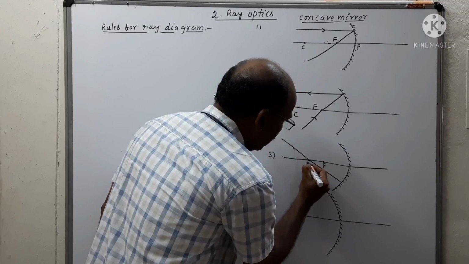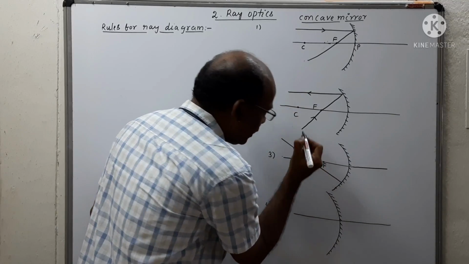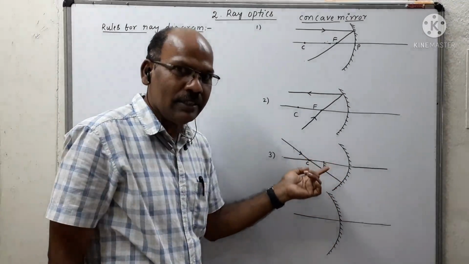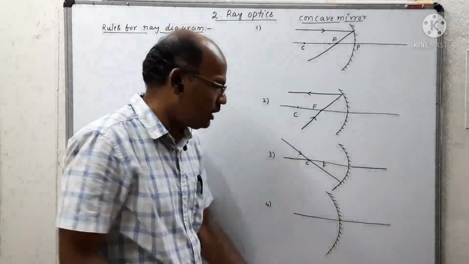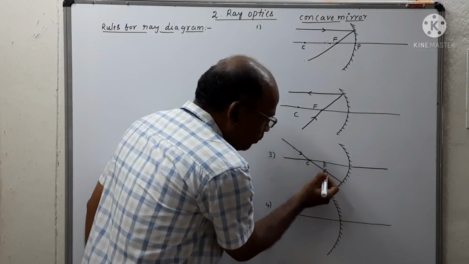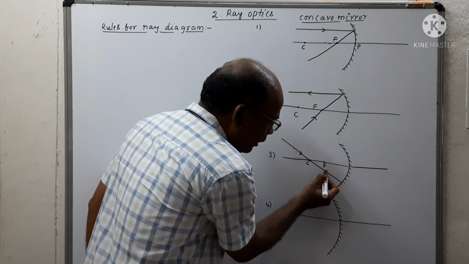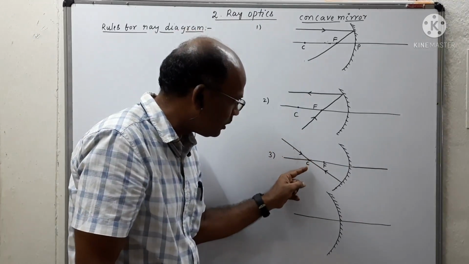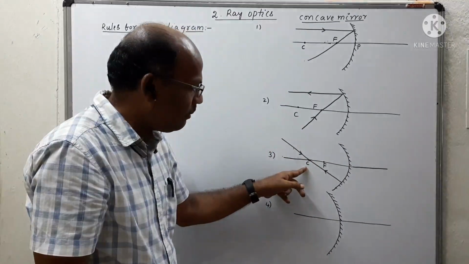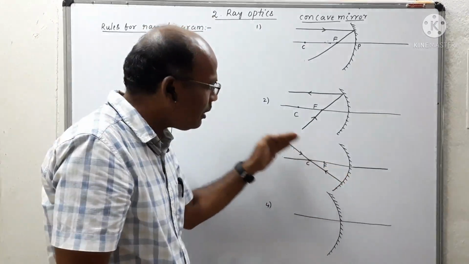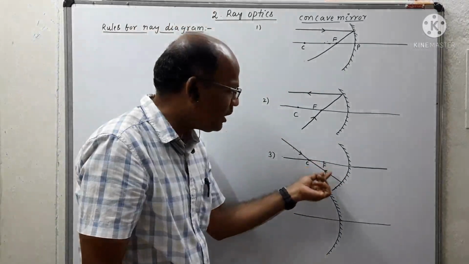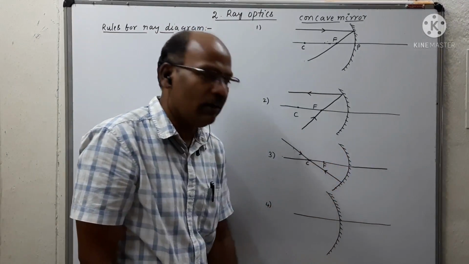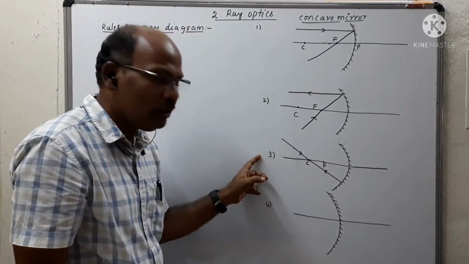A ray which passes through the center of curvature of a concave mirror always retraces the same path in the opposite direction after reflection takes place. So the direction of the reflected ray is like this. Whatever the direction of the light ray that passes through the center of curvature, it retraces the path in the backward direction, without changing the path of the incident light which strikes the concave mirror. This is called rule 3.